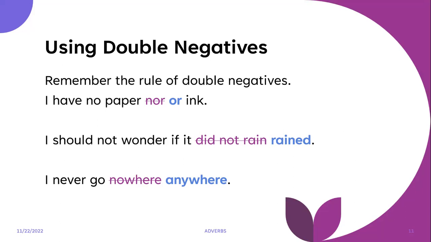If there's one negative in the sentence, there's no need for you to add another negative unless you want it to be a positive sentence, right? And overall, it is just grammatically incorrect. So revise your sentences, make sure that you rewrite, restructure, even take out adverbs if they do not need to be there to prevent using double negatives.